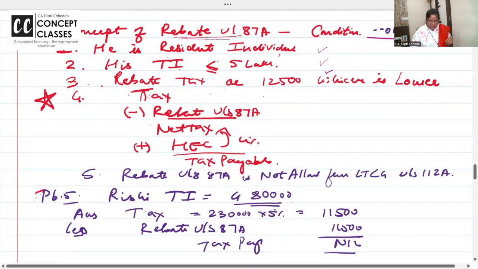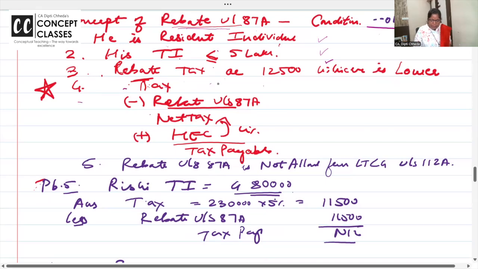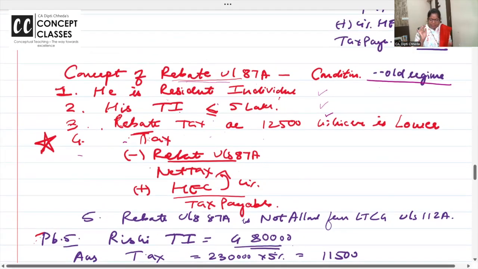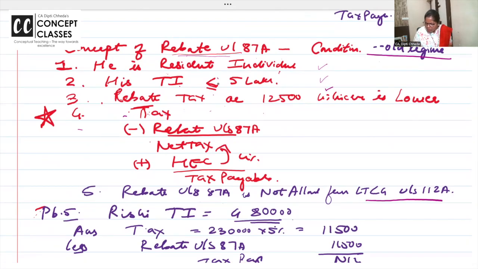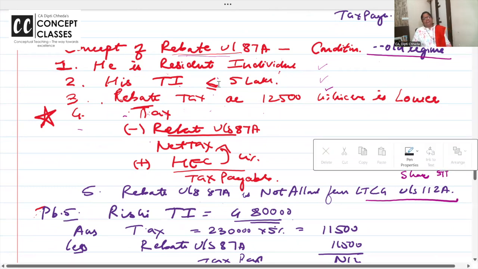And a very important fourth point: I have written the sequence, these are 5 points. Rebate is not allowed from long-term capital gain under section 112A, which is long-term capital gain on shares where STT is charged.